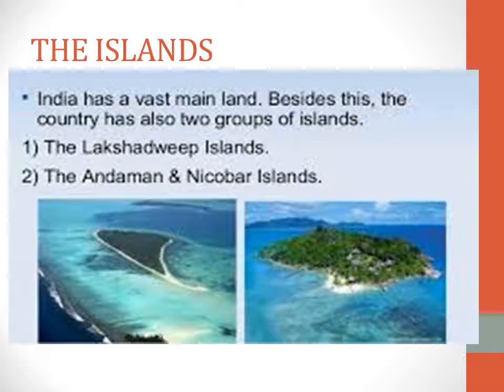So what is an island? A land which is surrounded completely by water. How many major islands do we have? We have two major islands: Andaman Nicobar and Lakshadweep.